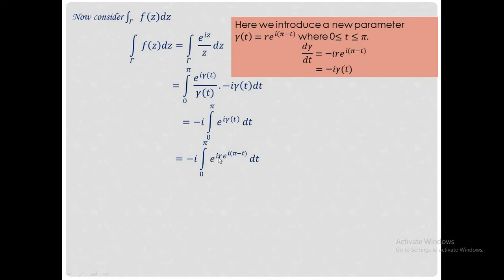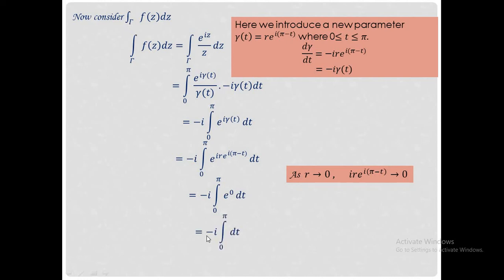In this term, when we let r tends to 0, this whole term, that is I r e raised to I into pi minus t, also tends to 0. Therefore, we will obtain, as r tends to 0, minus I into integral over 0 to pi e raised to 0 dt. Therefore, this e raised to 0 is equal to 1. Therefore, minus I into integral 0 to pi dt, which is equal to minus I pi. Therefore, we get integral over gamma f of z dz equal to minus I pi as r tends to 0.